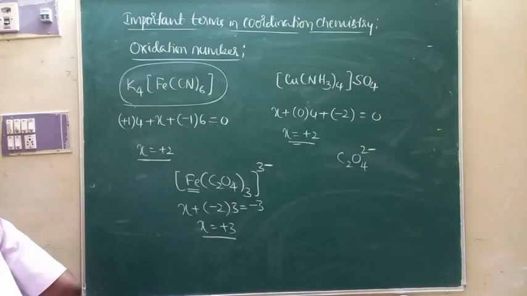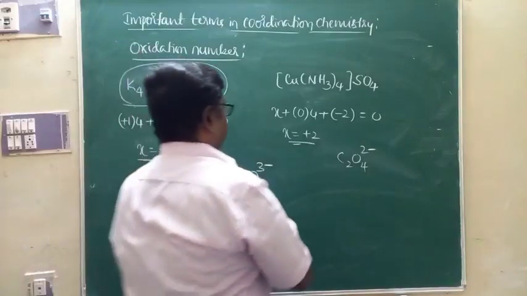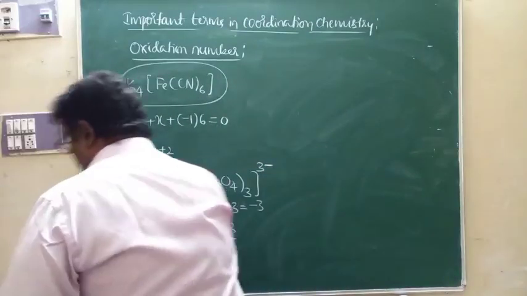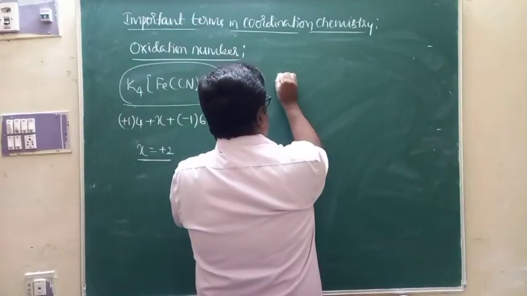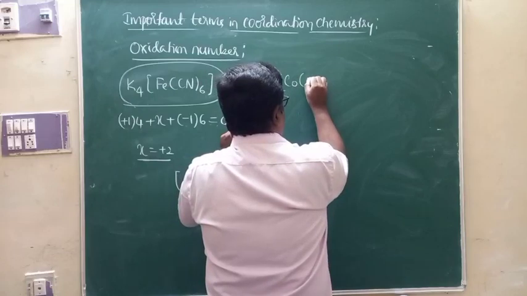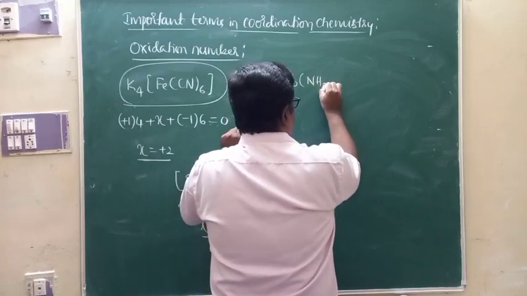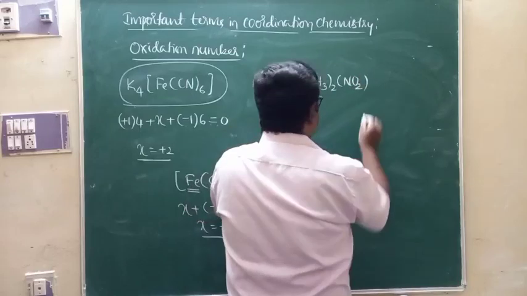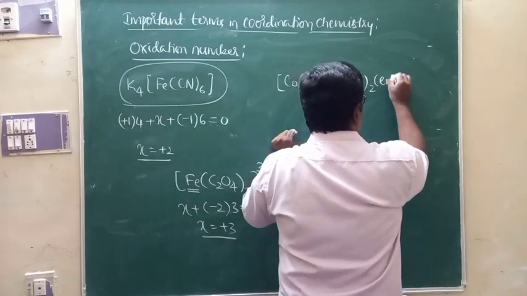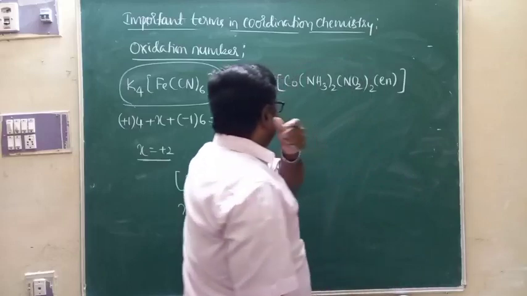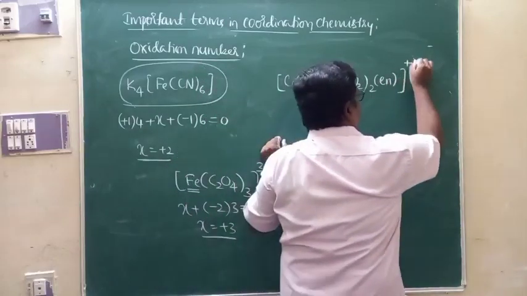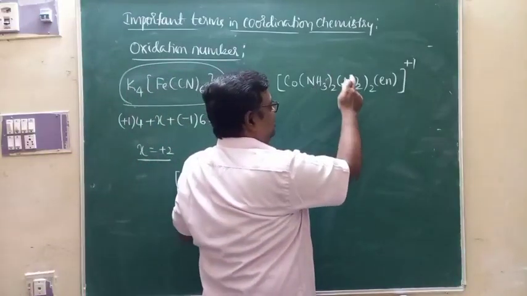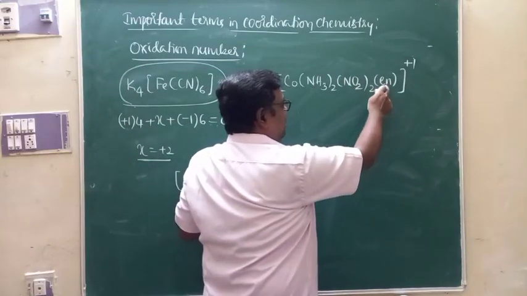Apart from that, we will give some more examples so that you can learn calculating the oxidation number of central metal ions. For example, if I say [Co(NH3)2(NO2)2(en)], and its charge I take as plus 1. This is a complex. 2 ammonia molecules, 2 nitro groups and 1 ethylene diamine.